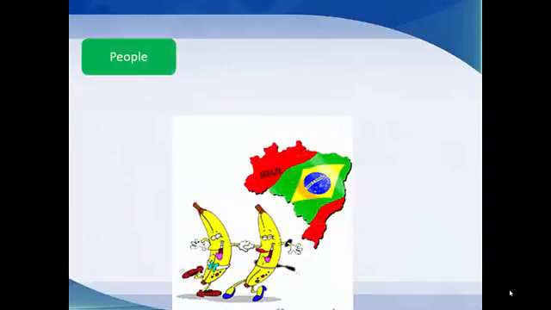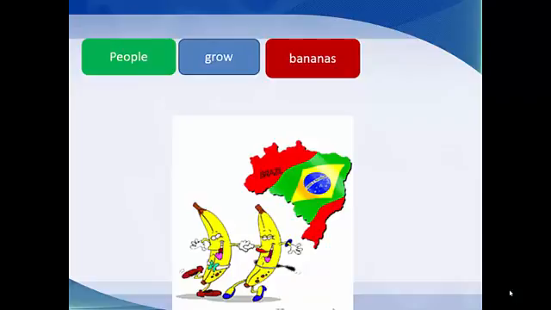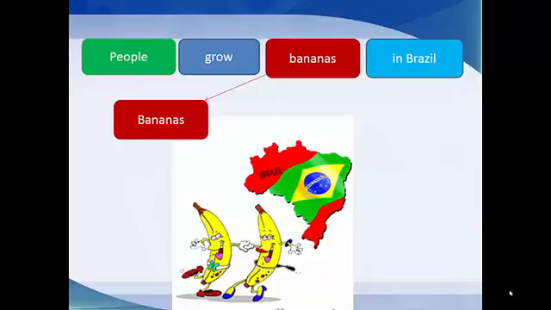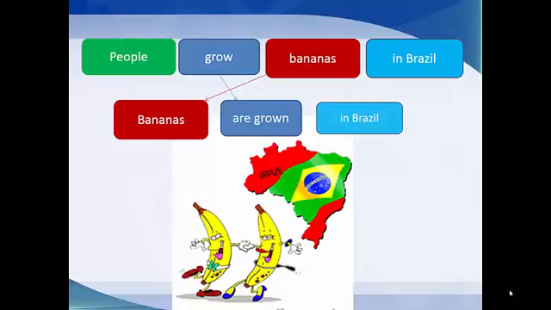Here, another example. People grow bananas in Brazil. Who can do it? What is the object of the sentence? Of course, it's bananas. We put it at the beginning, and here the verb grow. Should we write it grow like that, or we should modify something? We write are grown, because bananas is plural, and bananas are grown in Brazil. It is not necessary to say by some people or so on.